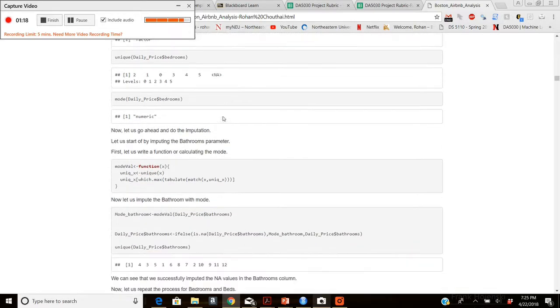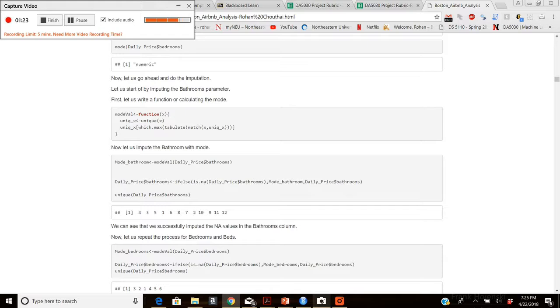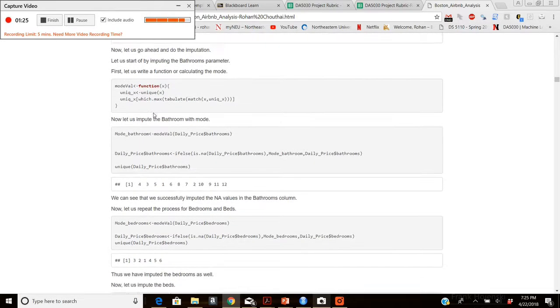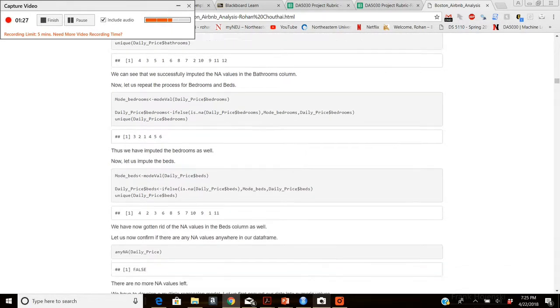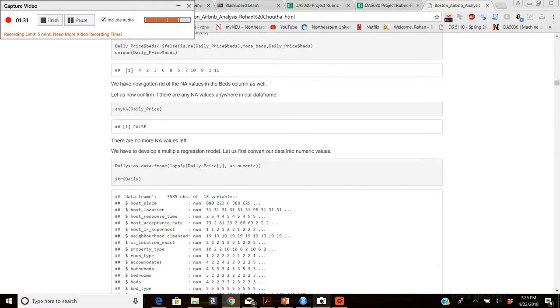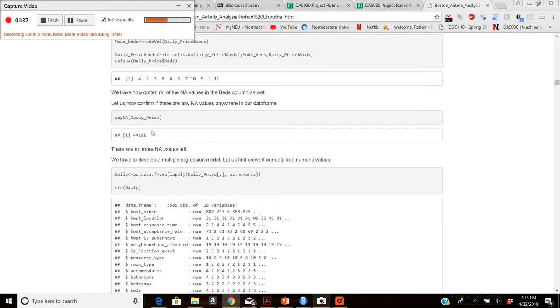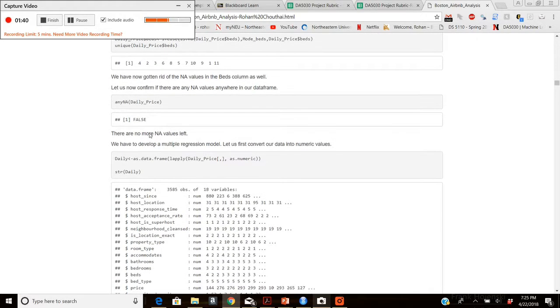So I developed a function called mode value, as we can see here, which helped me find the mode of a column, and then went on to impute the missing values or the NA values with mode. And then after having imputed that, I just confirm whether the data frame has any NA values, and it doesn't have any, as it turns out.